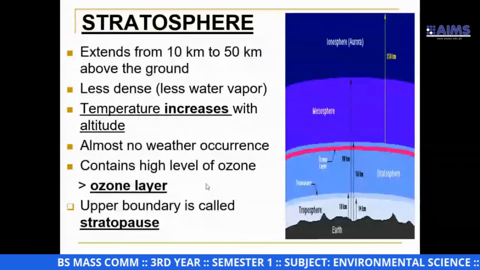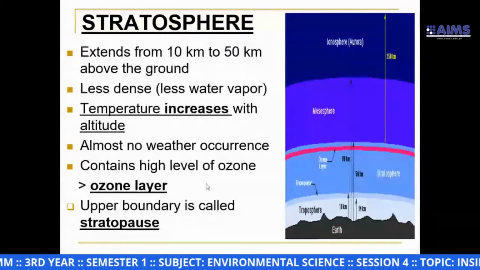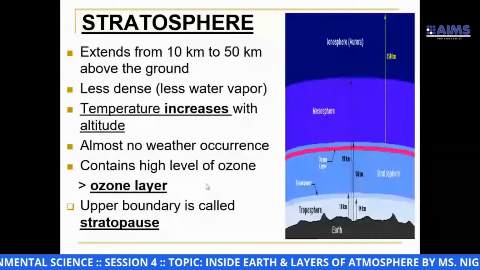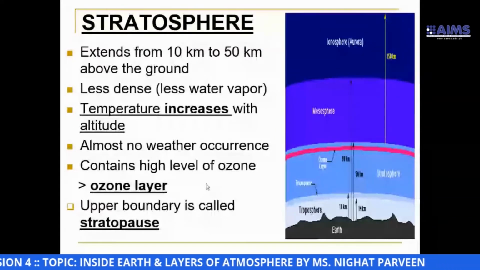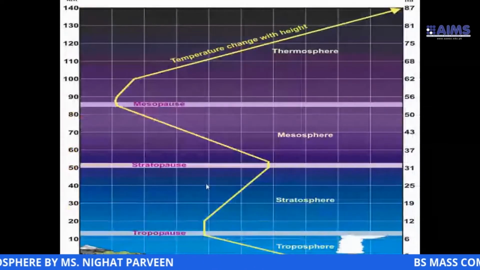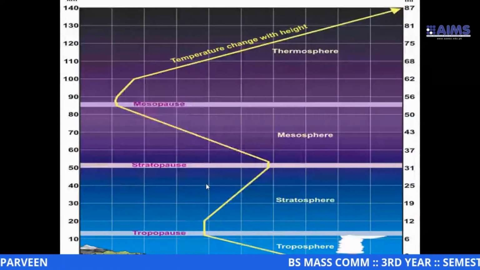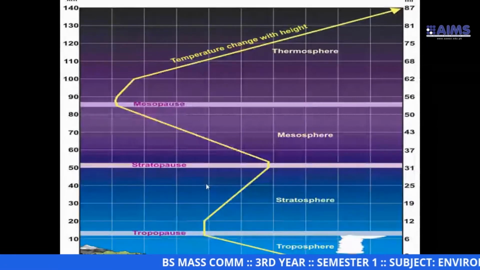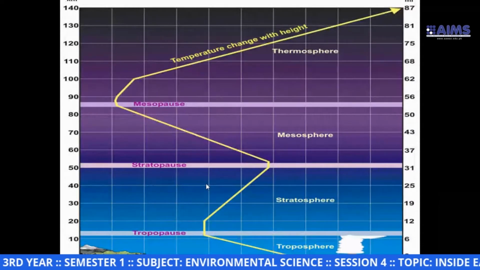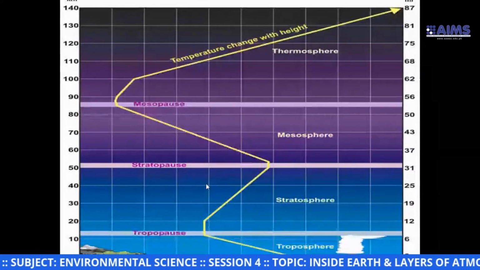Ozone layer is very much higher in this layer, in this stratosphere. And the upper boundary of stratosphere is called stratopause. Again, this graph you have to draw in your exam as well, and I think it's very easy. You can all draw it very easily.